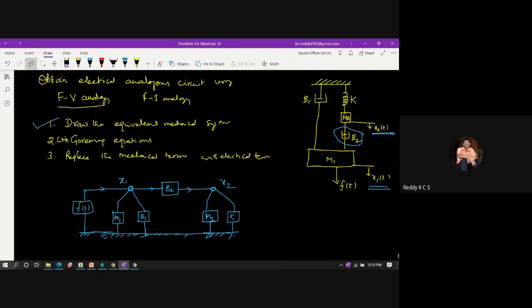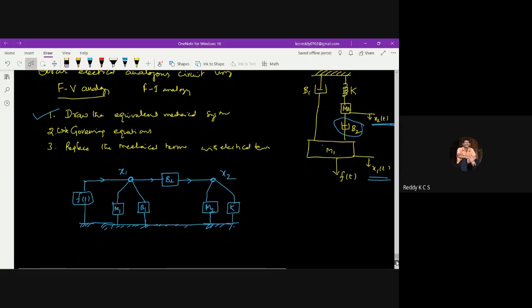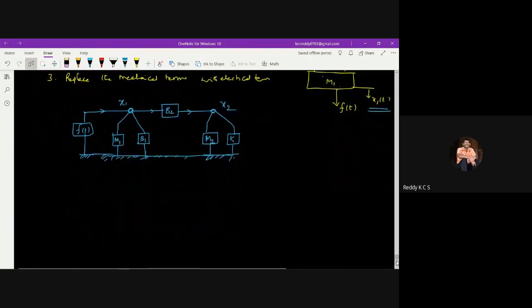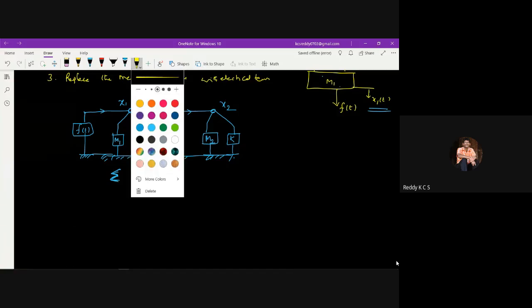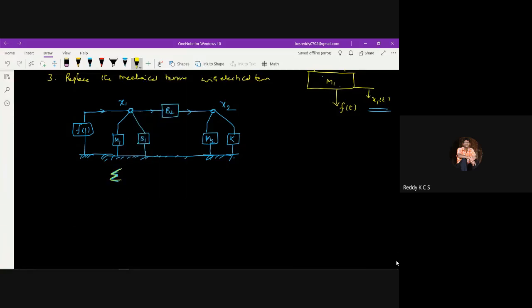When there are two nodes, the two nodes will have two equations. So first we'll write x1 and x2, and in between x1 and x2 we have this one. So we need to have the algebraic sum of forces at each node equal to 0. That we need to take here. Summation of force is equal to 0.